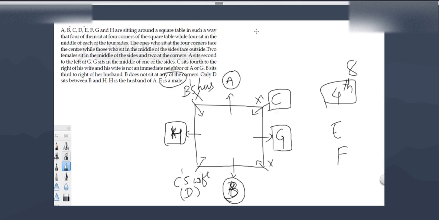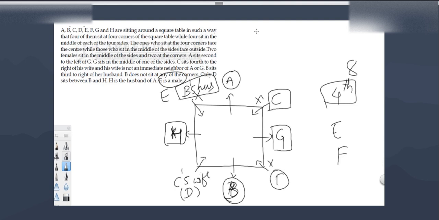E is a male. Now where should I take E? I cannot take this as E, because in the corners I have already got one male candidate. If I take E here, then this is also a male candidate and B's husband is also male, which means there will be three male candidates in the corners. We should not do that. In the corners we have to take only two male candidates. So B's husband should be E, which means here we have a female candidate.